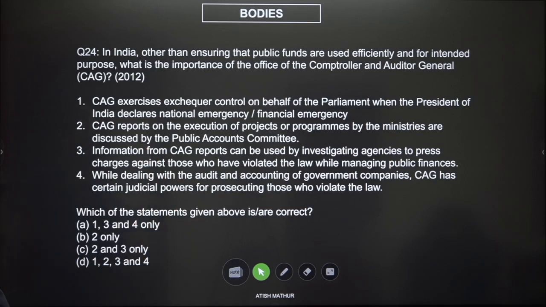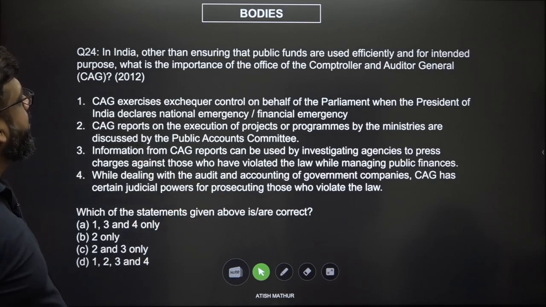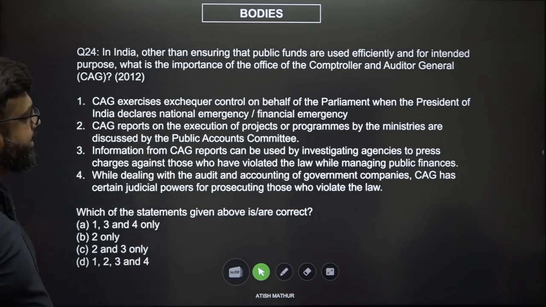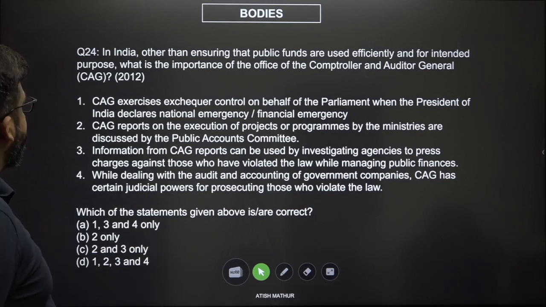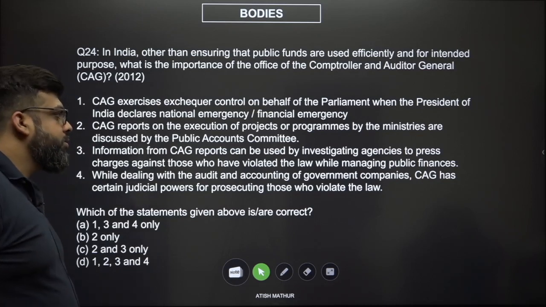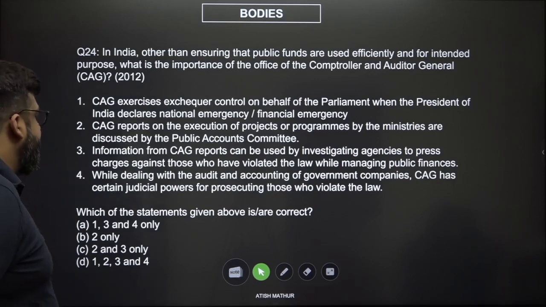In India, other than ensuring public funds are used efficiently and for intended purpose, what is the importance of the office of the CAG? CAG exercises exchequer control on behalf of the Parliament, and when the President of India declares national emergency or financial emergency, the CAG reports on the execution of projects or programs by the ministries and discussed by the Public Accounts Committee.